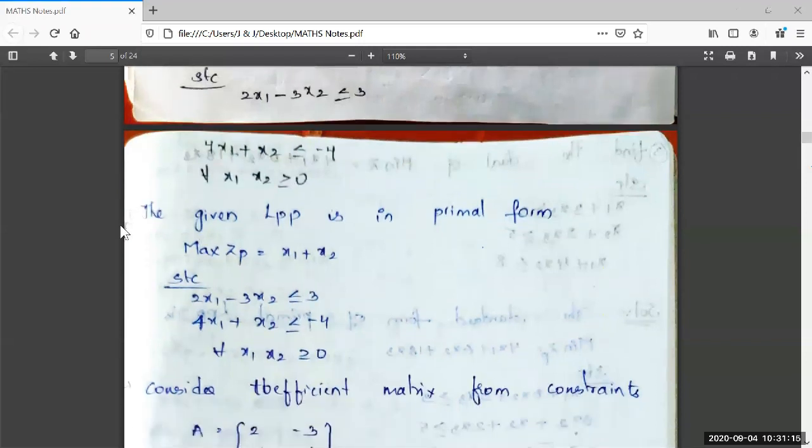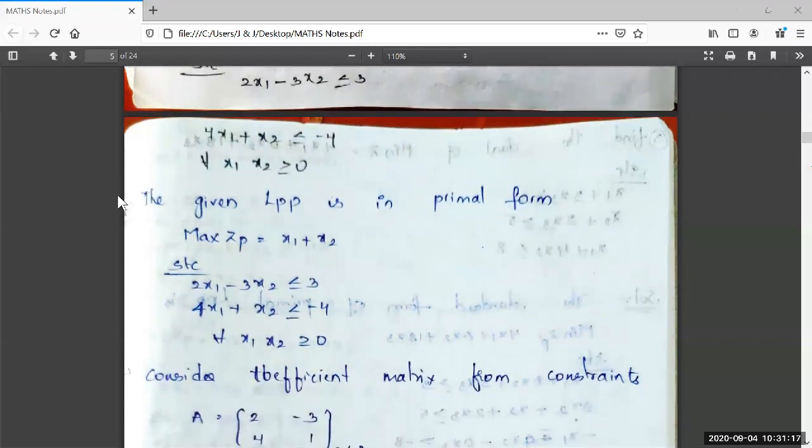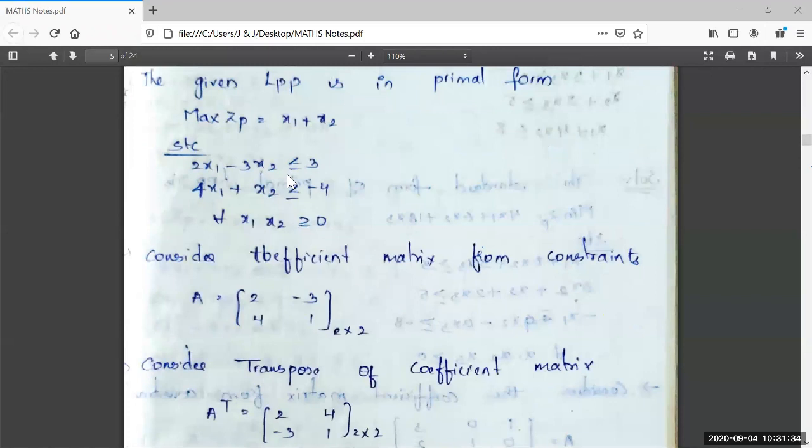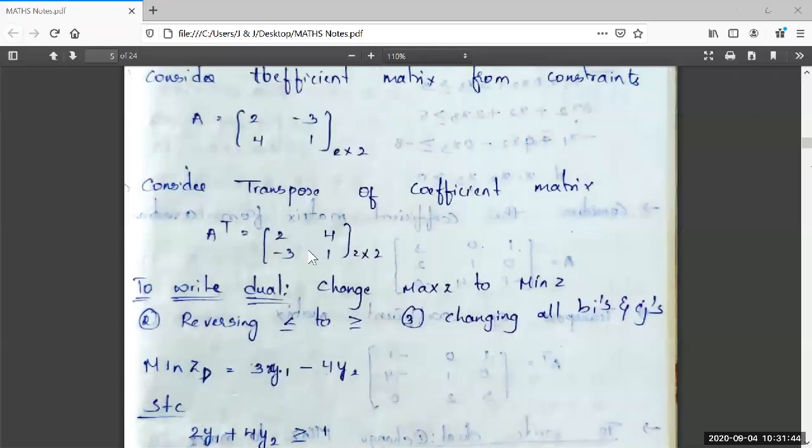See here, it is the solution part. The given LPP is in primal form. The same max ZP is equal to x1 plus x2 is written. Subject to constraints are written as it is, for every x1, x2 greater than or equal to 0. From this, I am considering the coefficient matrix. The same capital A is equal to 2 minus 3, 4 1, of order 2 by 2. The transpose of the coefficient matrix is written as 2 4, minus 3 1. The same order 2 by 2, 2 by 2. The order is not changed.